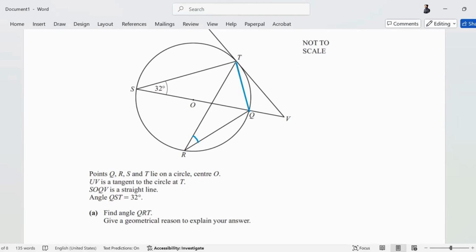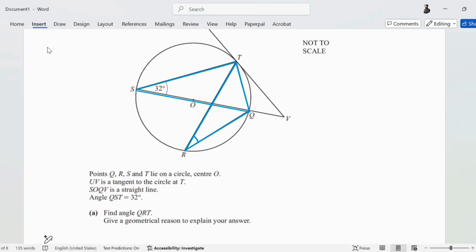If I take the two ends of the chord QT and join them on the circumference, that is the angle called angle at the circumference or angle in a segment. So I am taking two lines from QT and joining on the circumference in the same segment. So this will also be 32. And what is the reason? Angles in same segment.